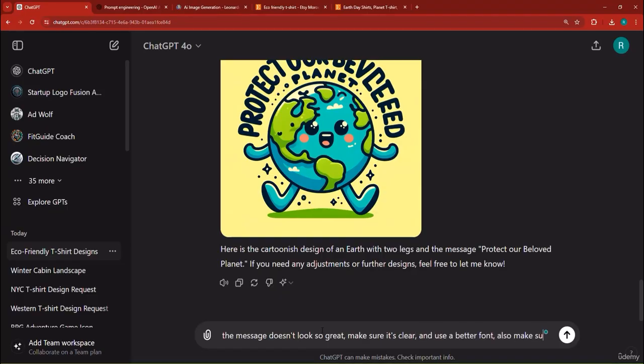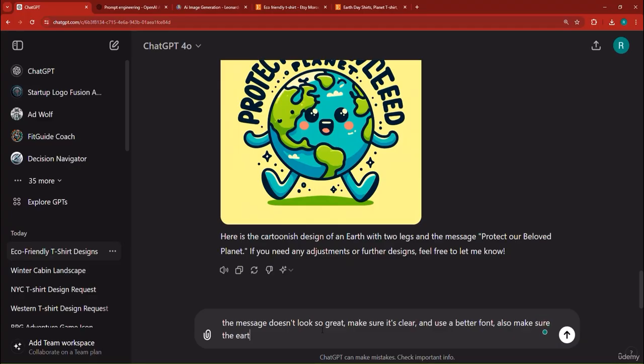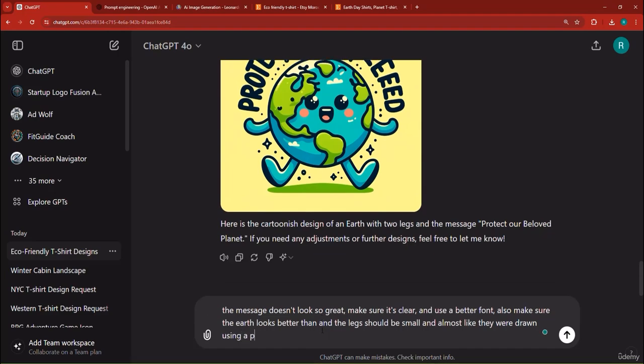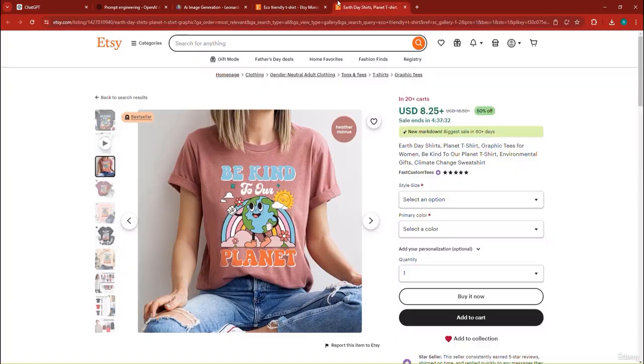Also, make sure the earth looks better than that, and the legs should be small and almost like they were drawn using a pencil. Make it fun, okay? And here we have these particular designs here. This one we can definitely do better.